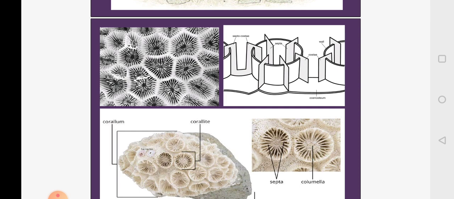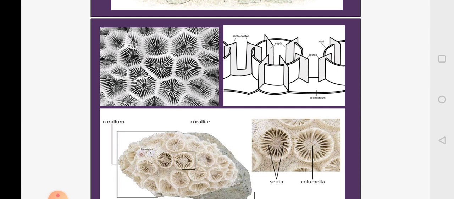From the wall of this cup arises the septa. You can see the picture of the septa. Then the inner ends of the septa fuse to form a column-like structure called the columella. And it is in this tubular columella that the polyp is sitting, inside the columella of the corallite.